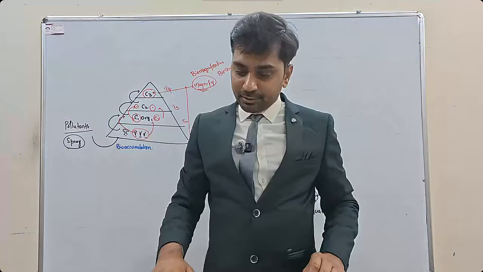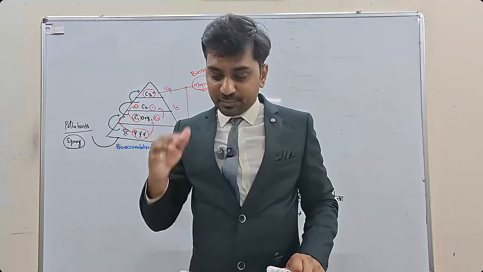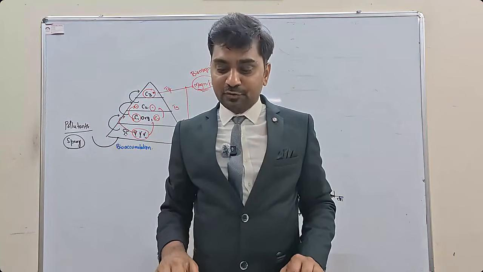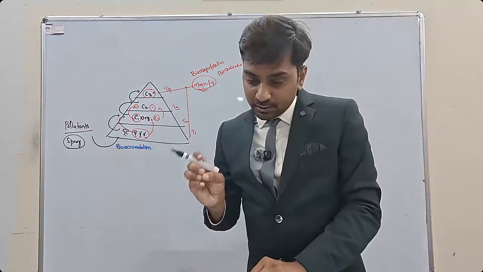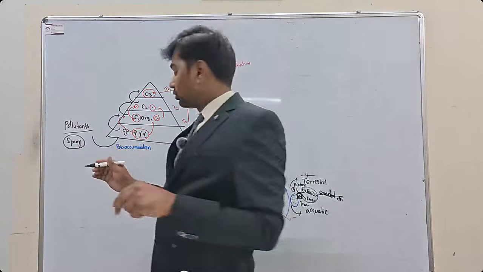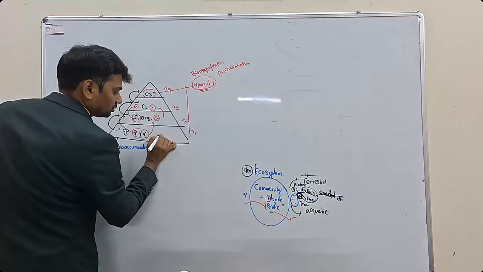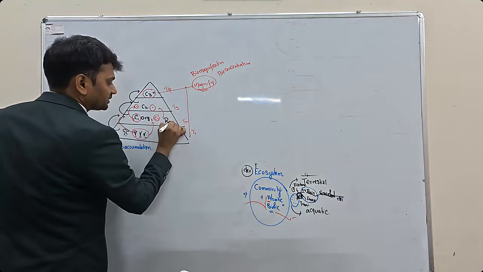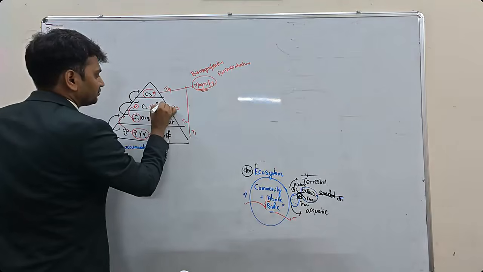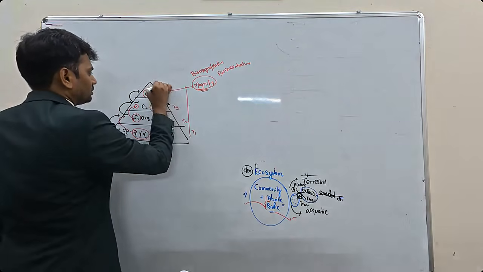In this food chain, the highest concentration of the pesticide will accumulate in which of the following? Where will the highest concentration be? Trophic level 4. Now what is the food chain they have given? First, food crop. Second one is rat. Third one is snake. Fourth one is hawk.